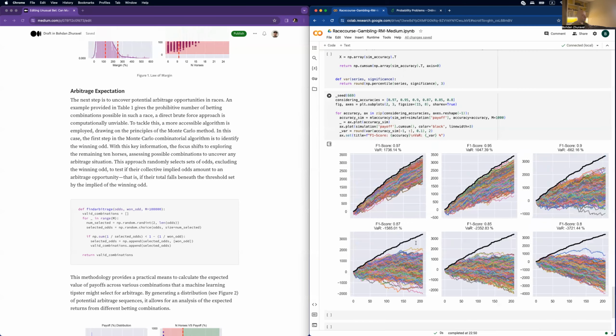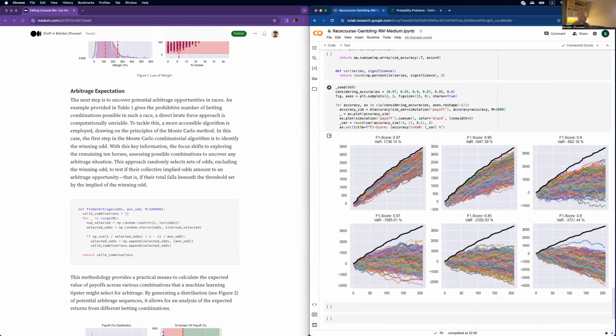All right, and here is basically the result. The black line represents an F1 score equal to 1. And I'm also considering the value at risk at 10% significance, meaning with a 10% chance to be there.